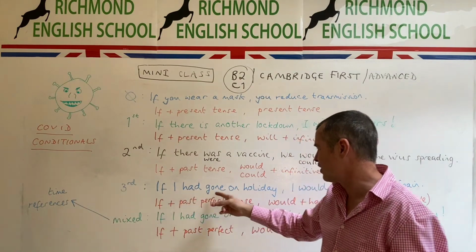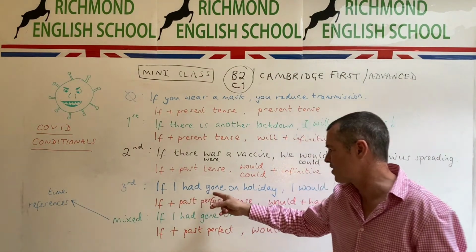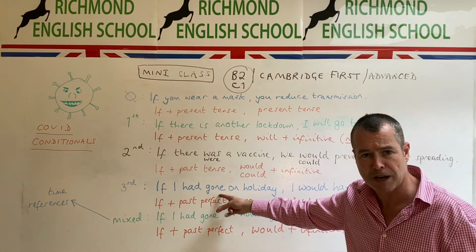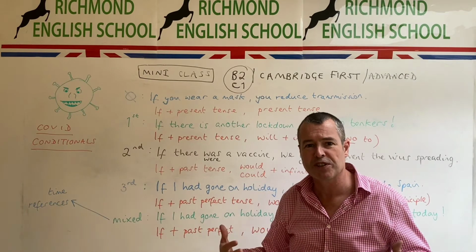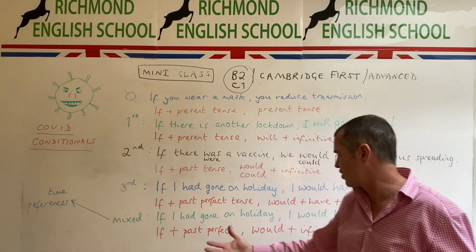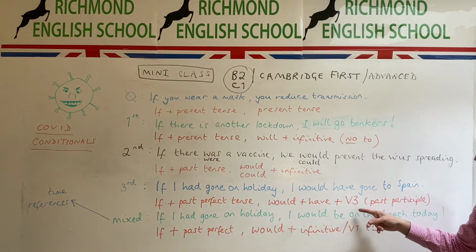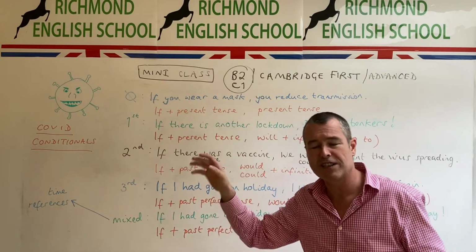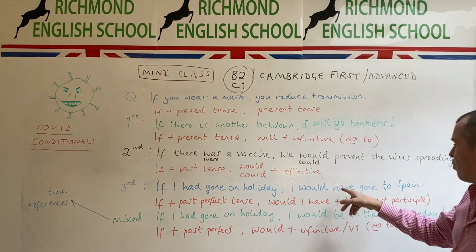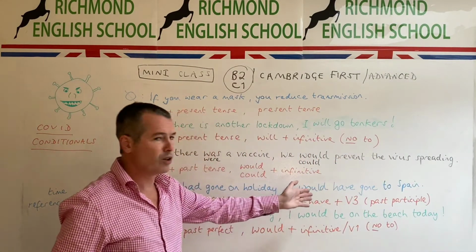So if I had gone, past perfect, and the form of the past perfect is had plus verb 3 of the main verb. And then if we are reimagining the result of this past action, we use would plus have plus the third form of the verb. Verb 3, speak, spoke, spoken, verb 3, write, wrote, written, verb 3, go, went, gone. I would have gone to Spain.